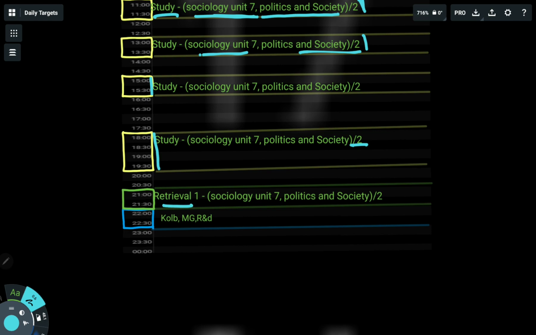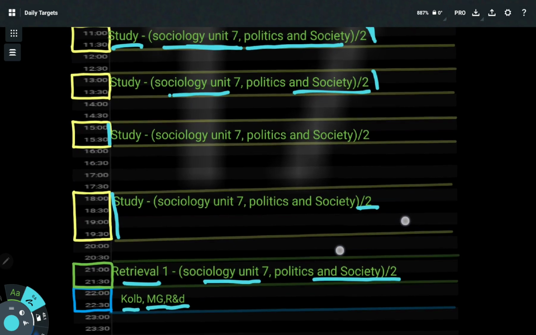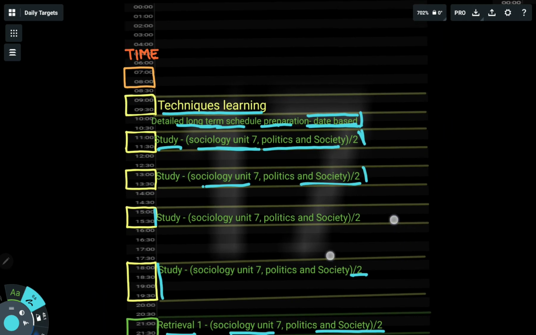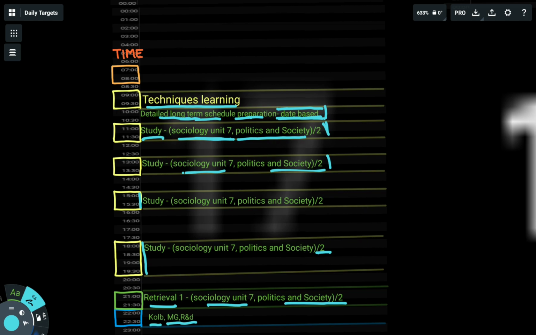Then from 9 to 10 I will revise whatever I have studied during the whole day, and from 10 to 11 I will do COB, marginal gain, and research and development. Okay, so this is my schedule for today. Hope I will achieve it.